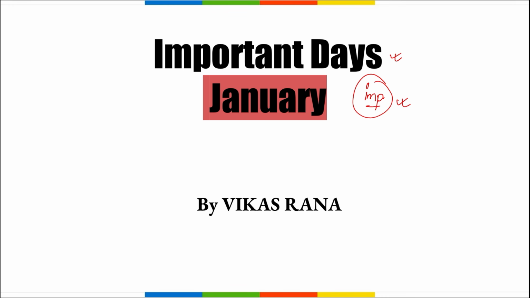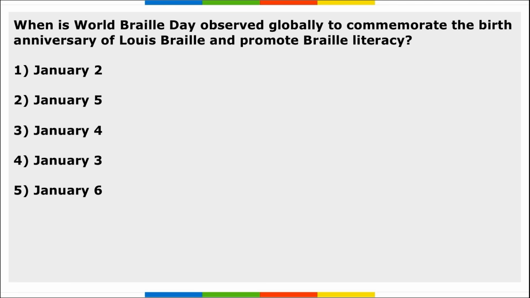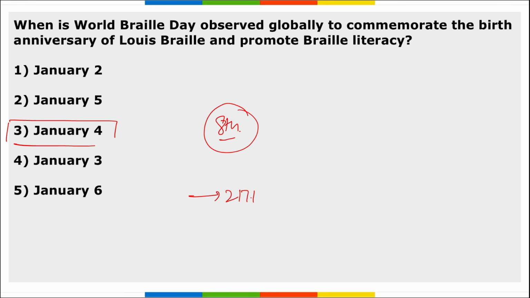Let's start. The first question that we are discussing here is, when is World Braille Day observed globally to commemorate the birth anniversary of Louis Braille? So when do we observe this day? That is World Braille Day. It is observed on 4th of January, right? And it is the birth anniversary of Louis Braille, who discovered this Braille system for the visually impaired individuals. This year it was the 8th World Braille Day that was observed, and it was the 217th birth anniversary of Louis Braille. First time this day was observed in 2019, generally observed by UNESCO.